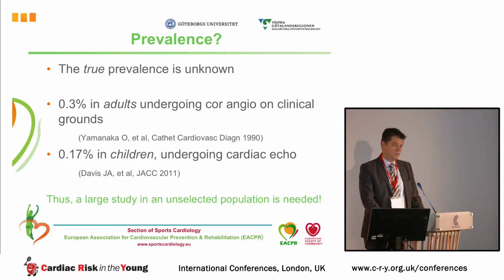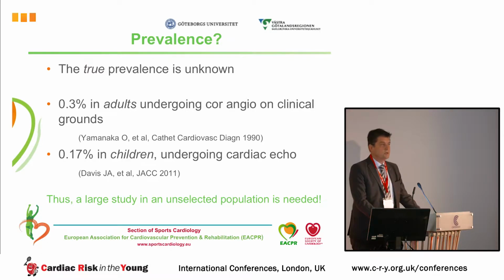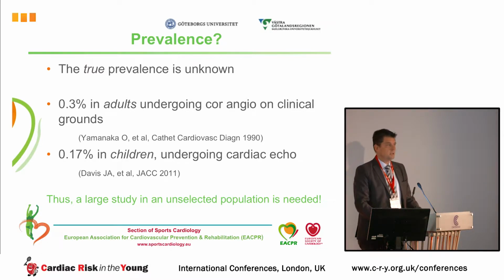The true prevalence of coronary anomaly is not known, because the studies have been done in selected populations where you do CT angio, or, for instance, angio. So 0.3% in adults undergoing coronary angio on clinical grounds, which is a selected population, of course, and also 0.17% in children undergoing echo for various reasons. So what we really need to know the true prevalence is a study in a large unselected population.